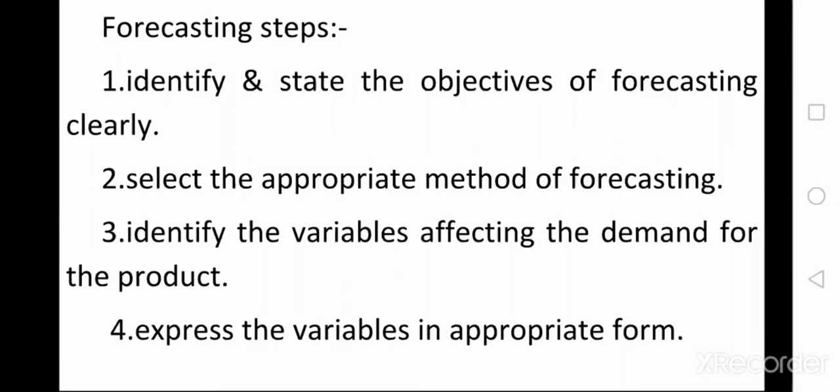Identifying the variables means, we know there are different demand factors such as the income of the customer, price of the product, and taste and preference of the consumer. These are all the different demand determining factors. So what are the variables available to your product? For example, tea and coffee are substitutes, so depending upon the tea price, the demand for coffee changes. This is one of the variables. So identify the variables available to our product which affect the demand for the product.